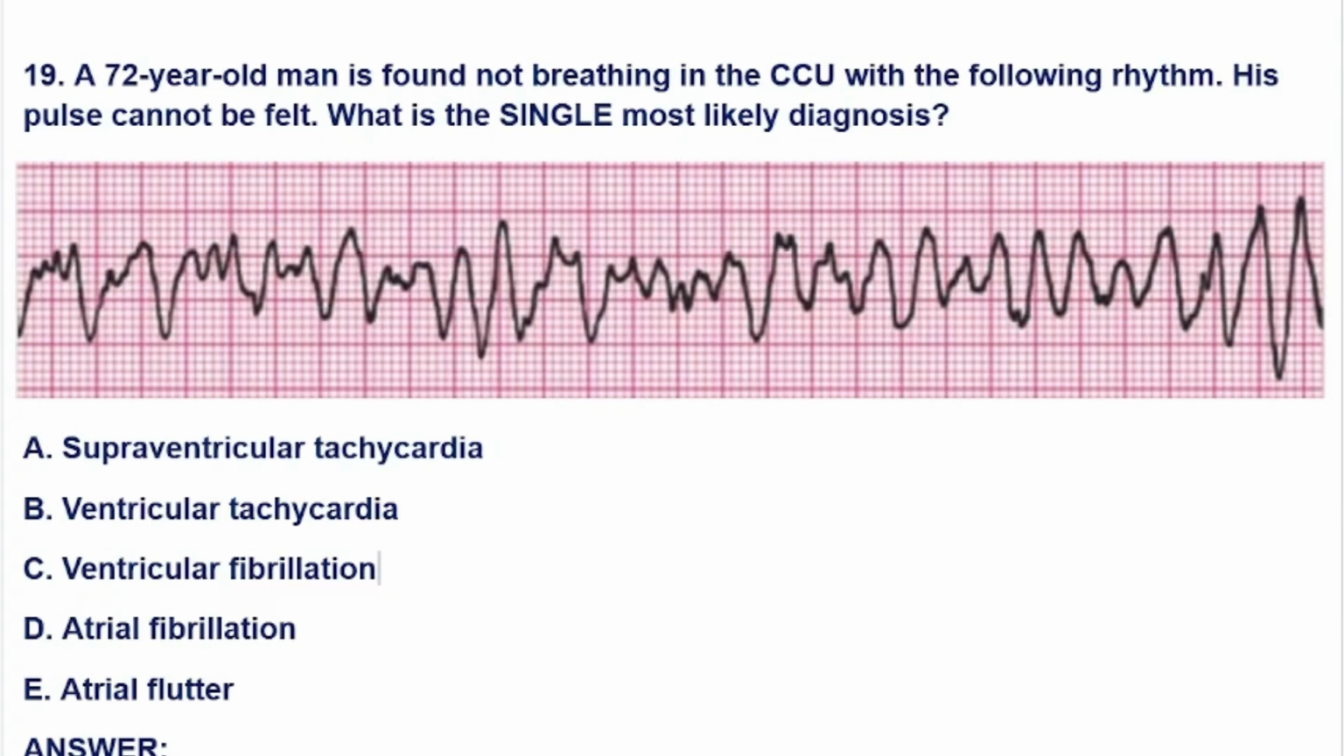A 72-year-old man is found not breathing in the CCU with the following rhythm. His pulse cannot be felt. What is the single most likely diagnosis? This is the patient's ECG.